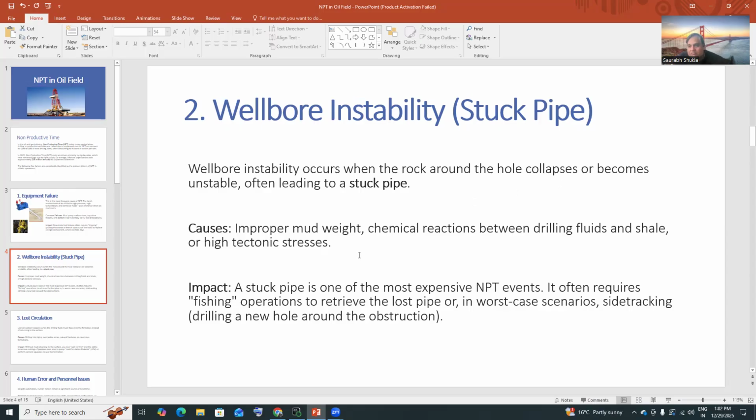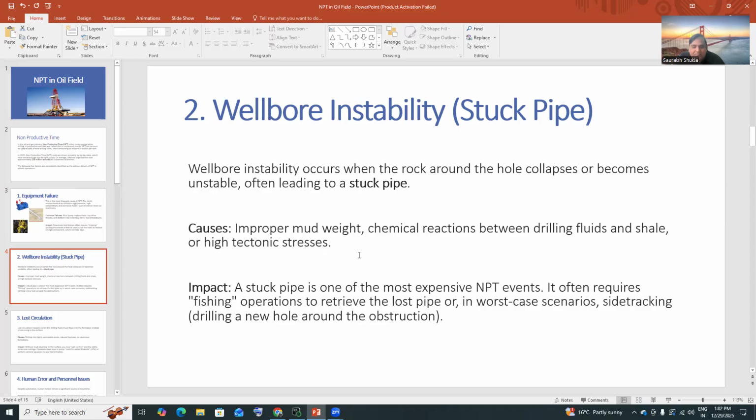Sometimes we put mud on that particular thing to drill into it, and chemical reactions between drilling fluids, shales, or high tectonic stresses occur. These are the major problems. Why? Because sometimes we use an improper mud weight, meaning we are not able to put the right kind of weight on it. Because of that, the pipe gets stuck and you have to do the fishing. And because of fishing, it's a worse scenario.